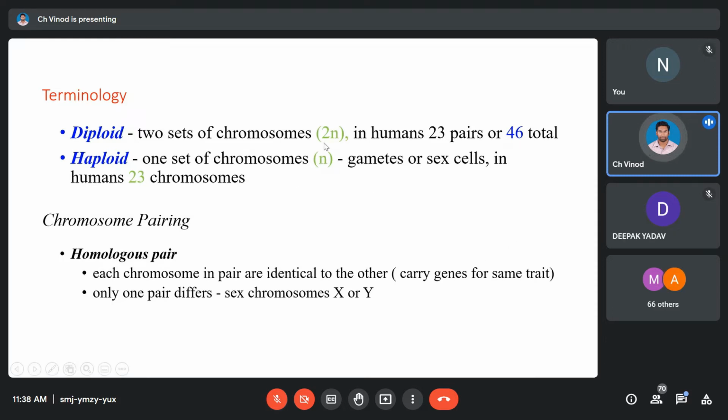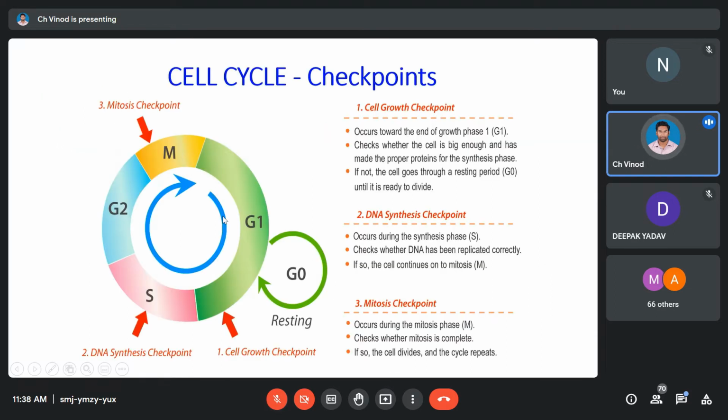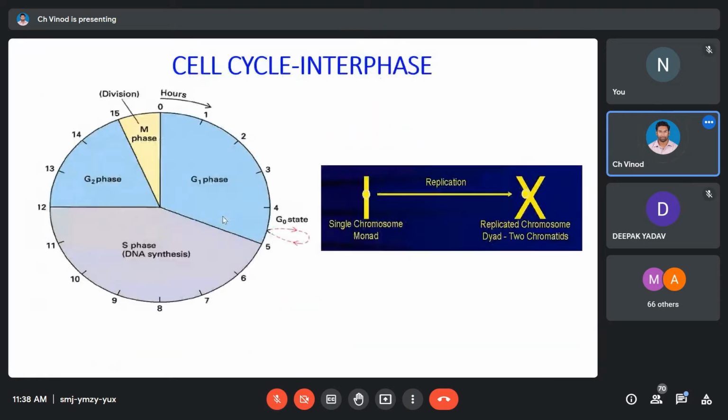And in another case, we have to reduce the chromosome number to half. From 2n, we have to reproduce only half the content in the daughter. So we are reducing the chromosome content, we are reducing the chromatin content, we are making the half thread. Meiosis stands for reduced thread or half thread. This way we have two different kinds of division: one is mitosis and the other one is meiosis.